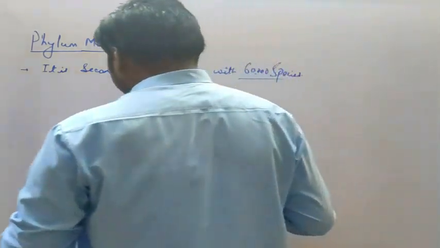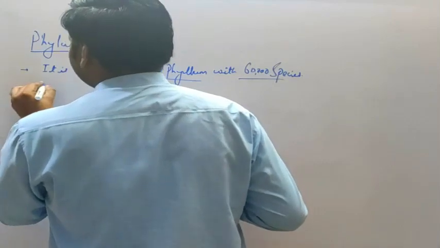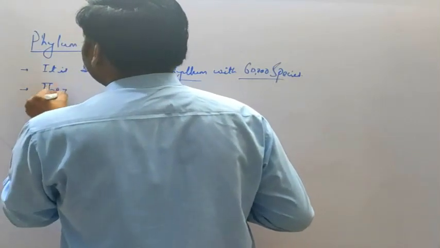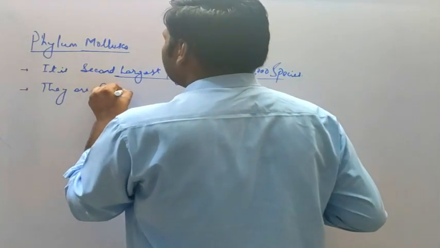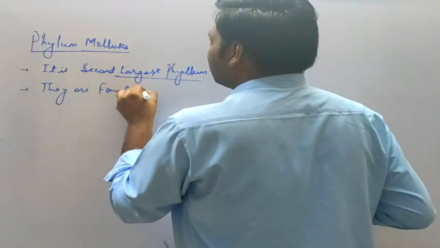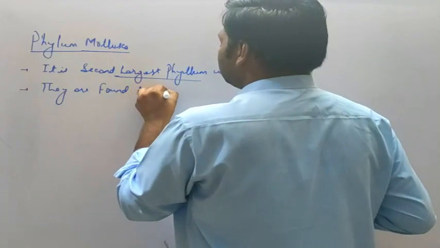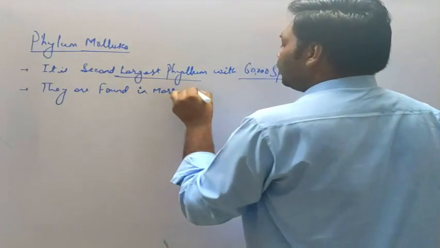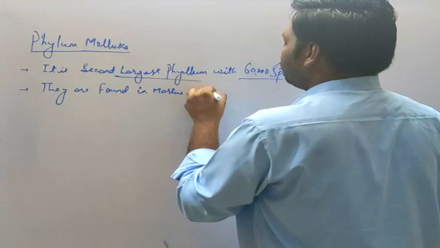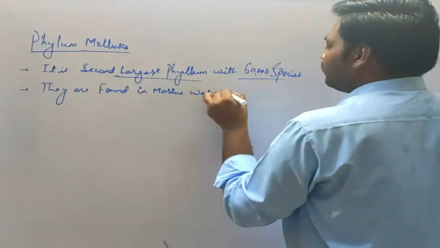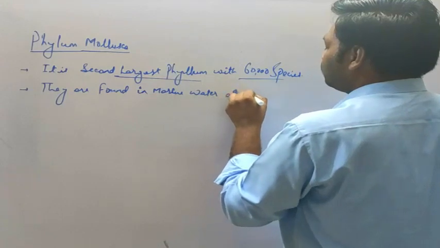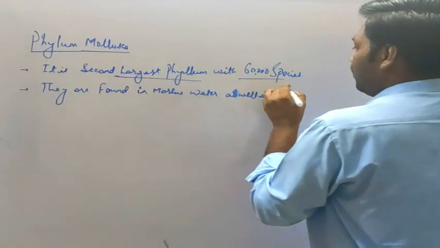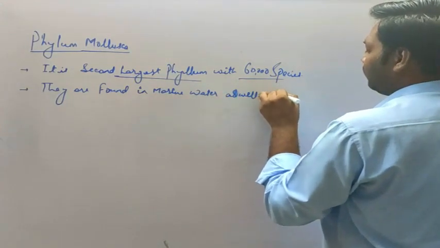Next, they are found in marine water as well as on land.